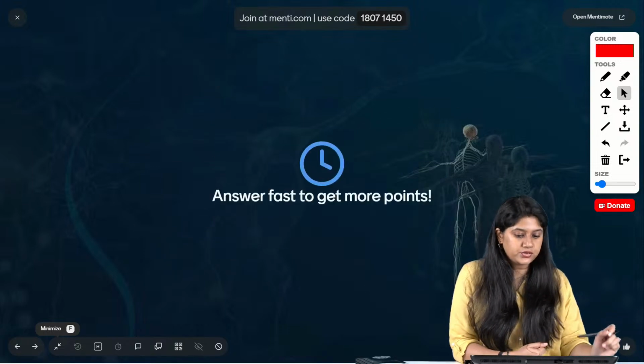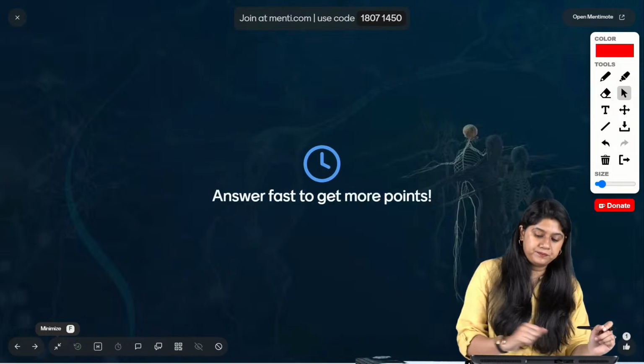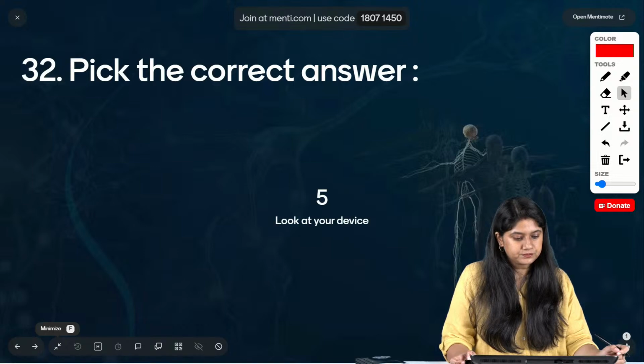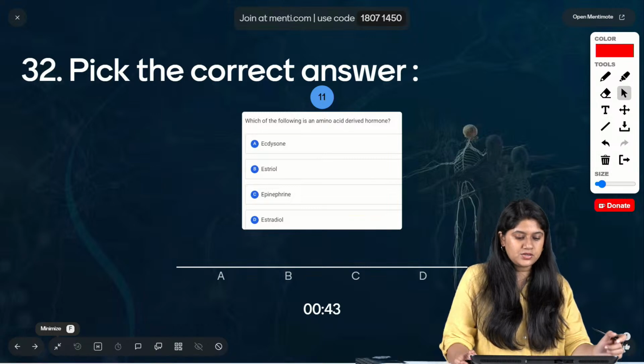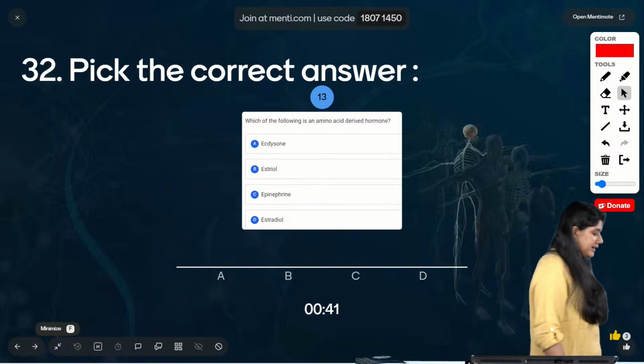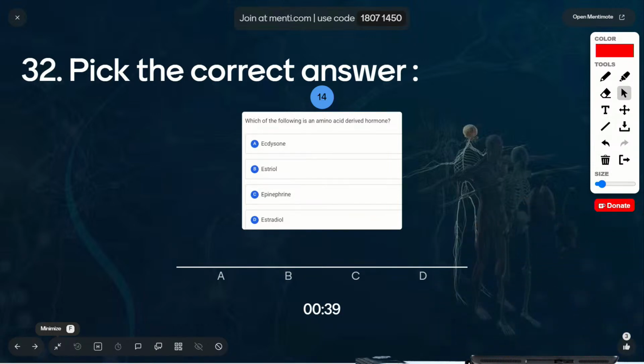Question number 32, everyone, on your screen. Which of the following is an amino acid derived hormone? This could be a little tricky for you, but I'm sure we have heard the name of only one of these hormones, so that will be the answer.